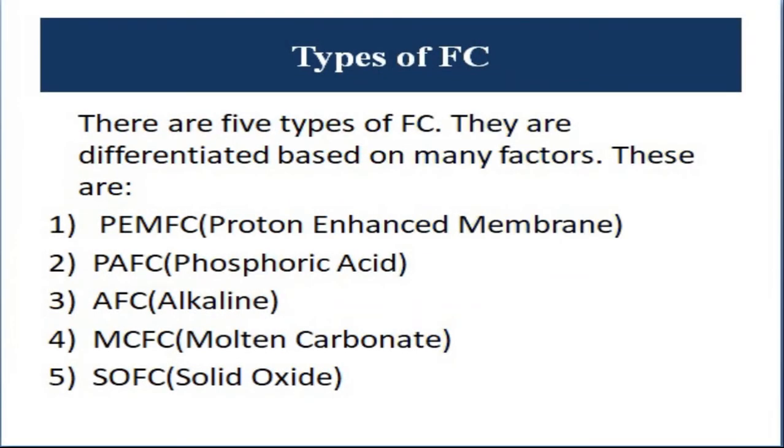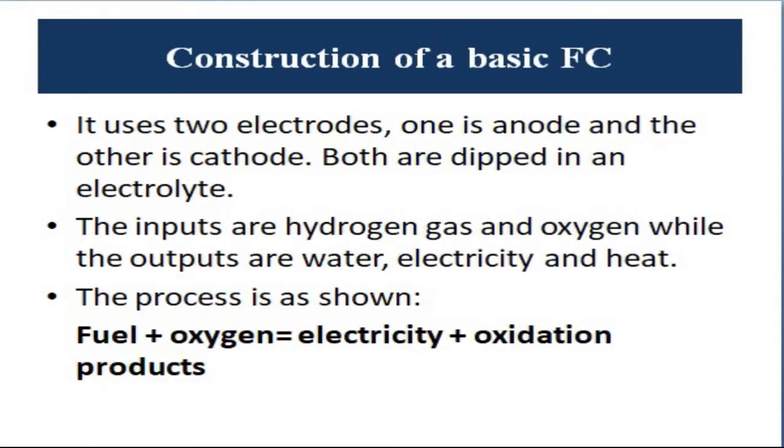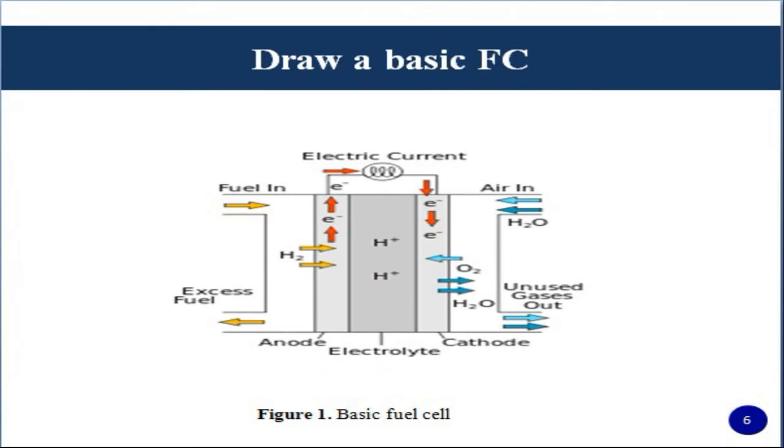If we go back to the slide where the basic fuel cell is given, we can say that when the fuel, H2 gas, hydrogen gas, is given, electrons are released at anode. These electrons go through the load into the cathode. During this transmission from anode to cathode, electrical current gets produced. And when these electrons reach the cathode, oxygen is given and these electrons combine with oxygen to make the output.